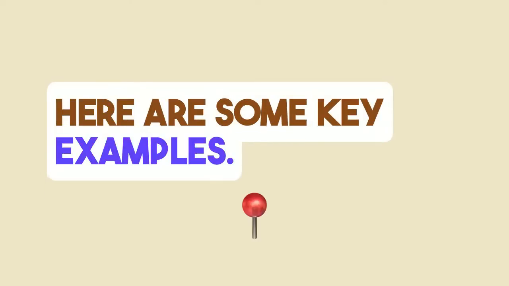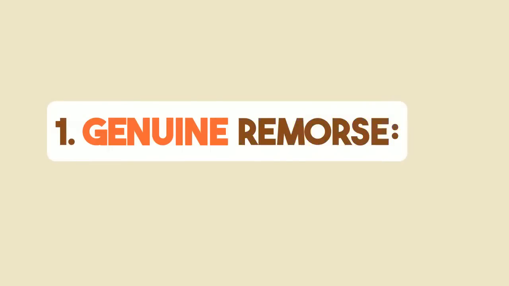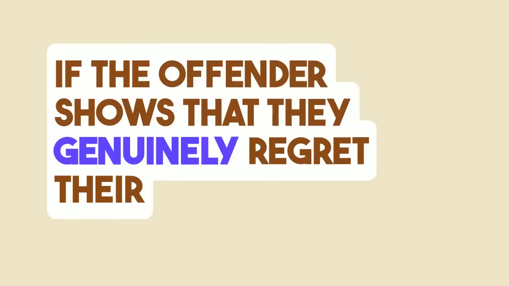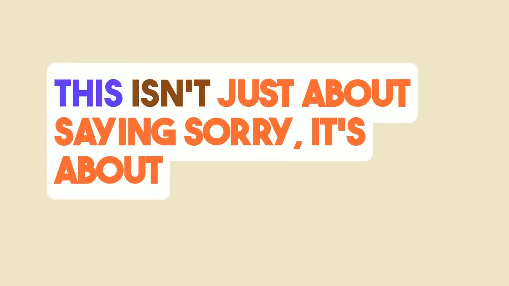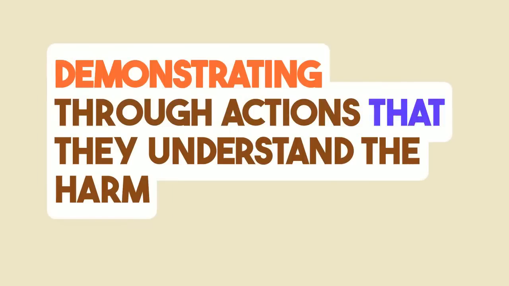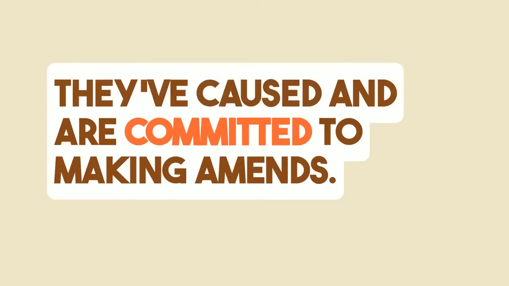Here are some key examples. Genuine remorse. If the offender shows that they genuinely regret their actions, it can lead to a lighter sentence. This isn't just about saying sorry. It's about demonstrating through actions that they understand the harm they've caused and are committed to making amends.